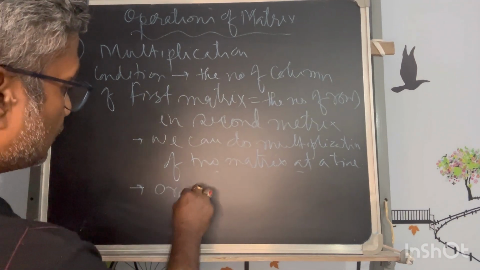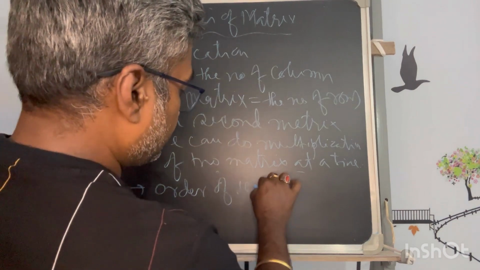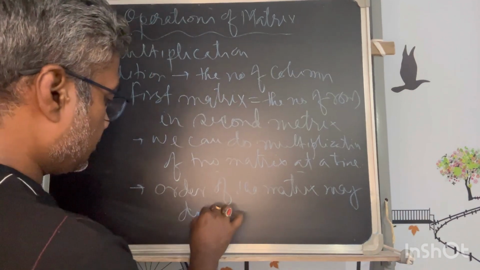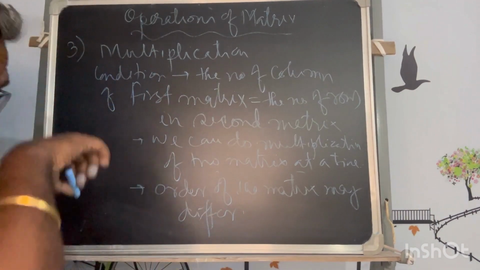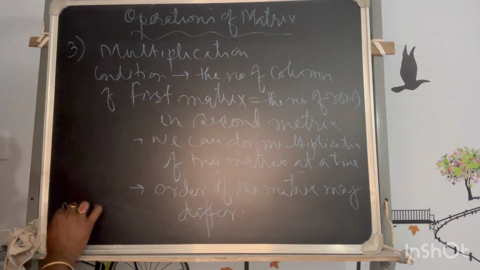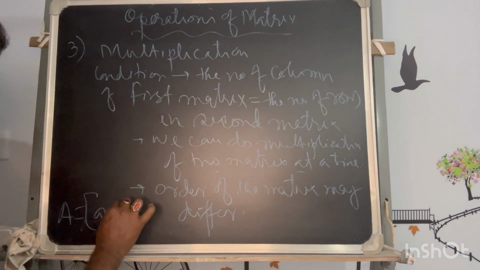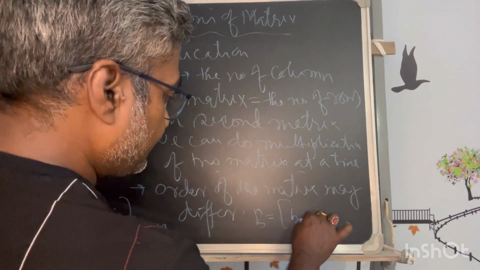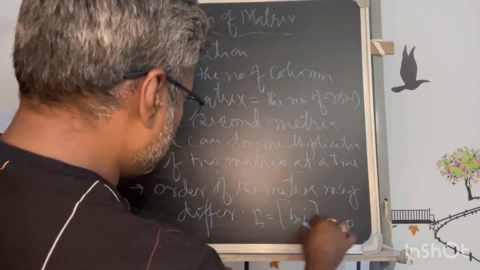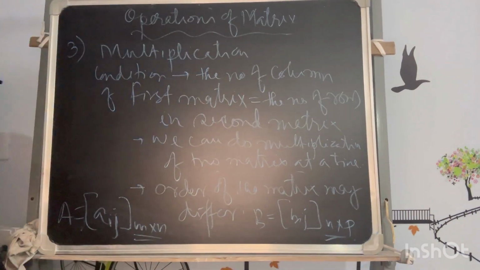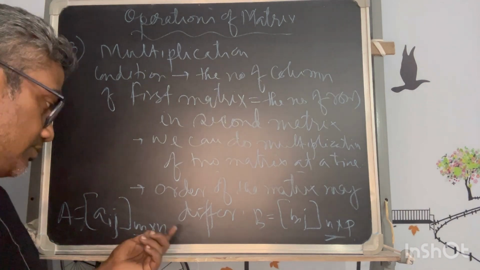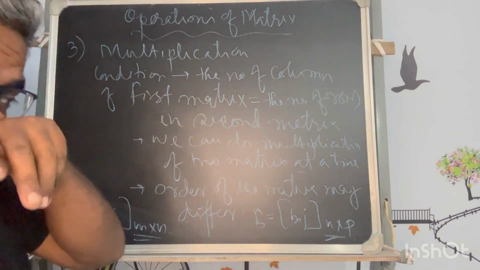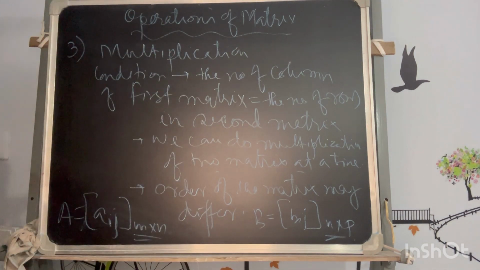So this is the condition, and the third condition is that the order could be anything. The order of the matrix may differ. Okay, as for A we have taken m into n, and for B we have taken n into p. So the overall orders are not the same. Only the part where the columns of the first and the rows of the second must be the same. Okay, so these are the preconditions for multiplication.